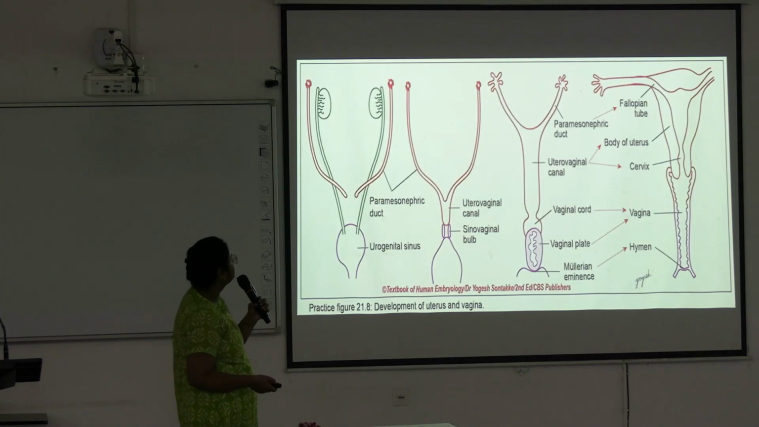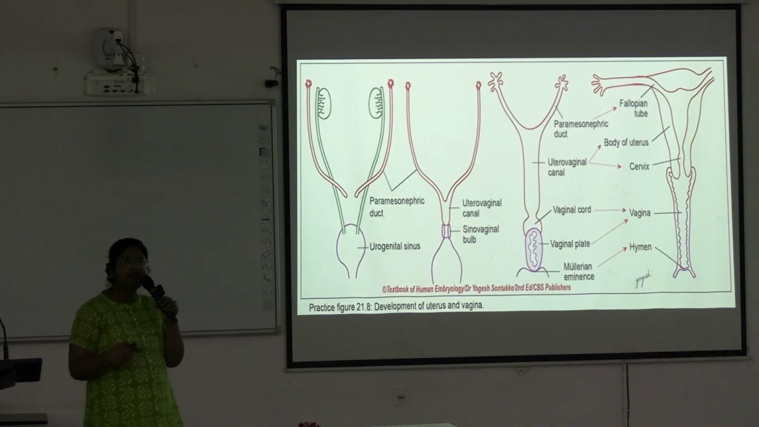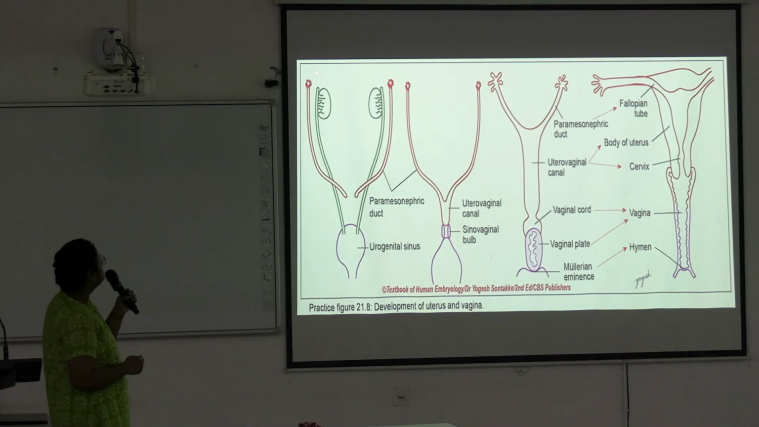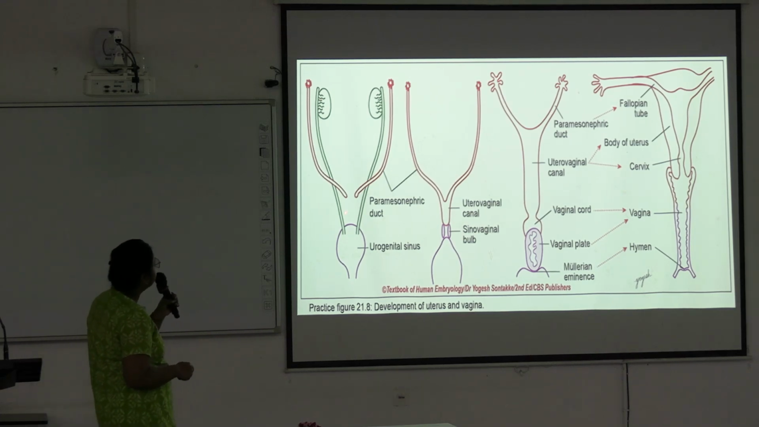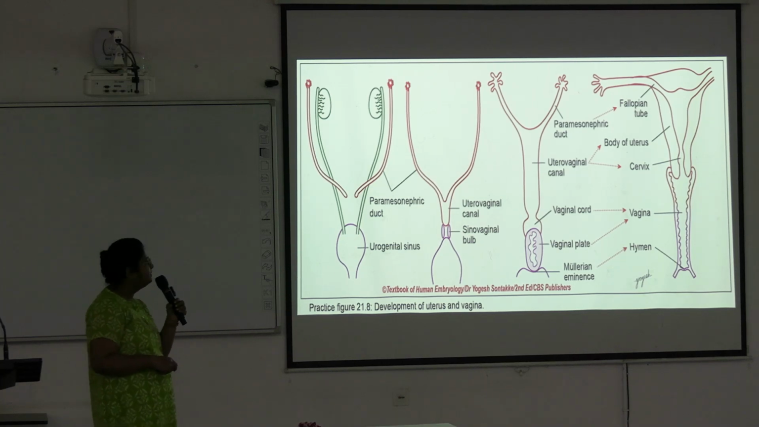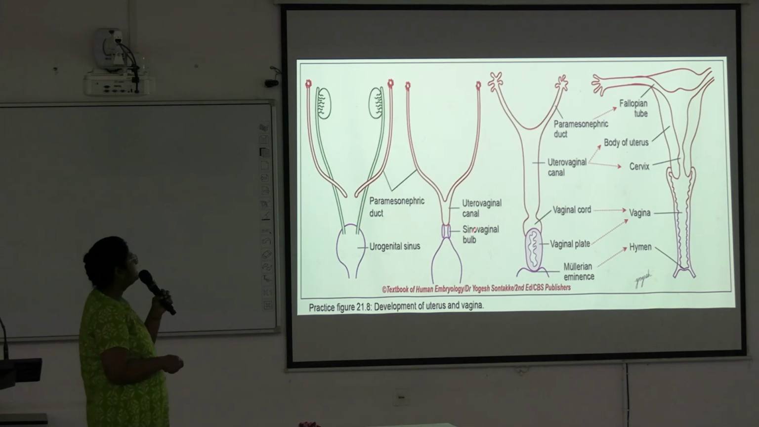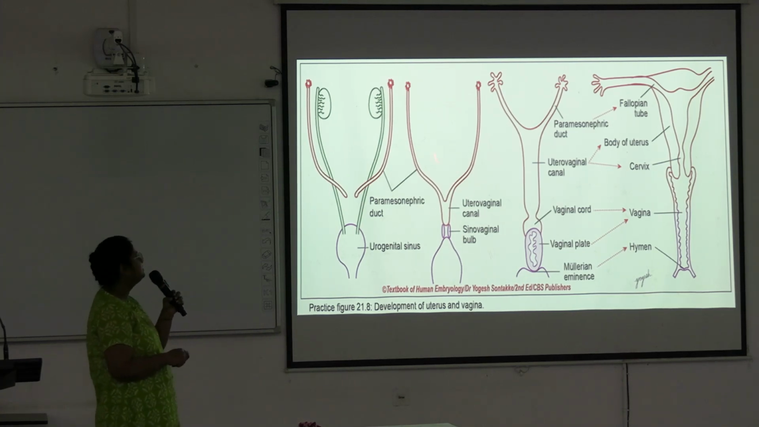Okay. Next, here is the schematic diagram of the development. You should practice a schematic diagram like this. Okay, so here these are the two paramesonephric ducts, and here are the mesonephric ducts. The urogenital sinus develops into the urinary bladder, and here you can see the caudal parts of the paramesonephric ducts are fused to form the uterus. The cranial unfused part will form the fallopian tube, and here the sinovaginal bulb is present, and from